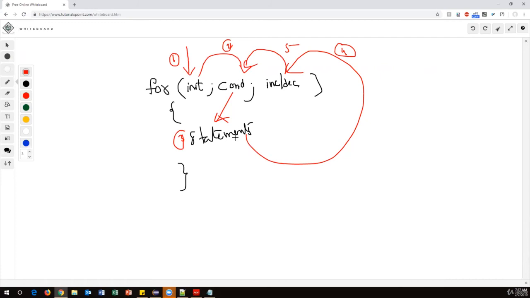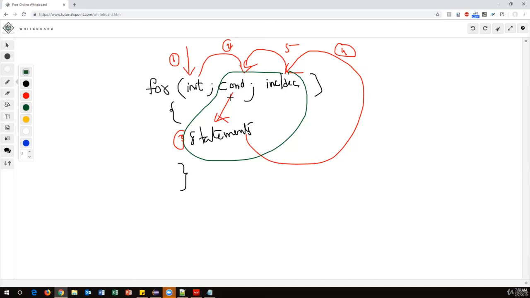So here, the initialization part will execute only one time, whereas the condition, incrementation, and statements, these three things, will repeat multiple times, till the condition becomes false. Condition is true, statements are executed, incrementation; again condition check, statements executed, again incrementation.